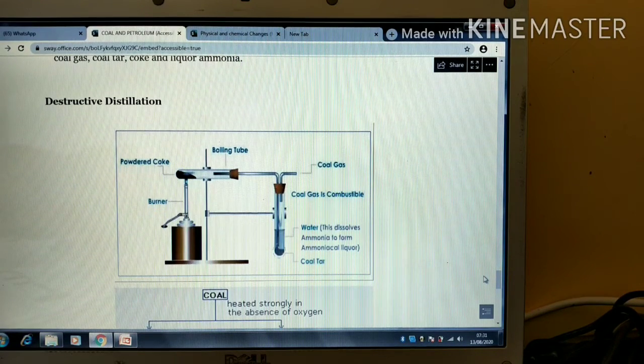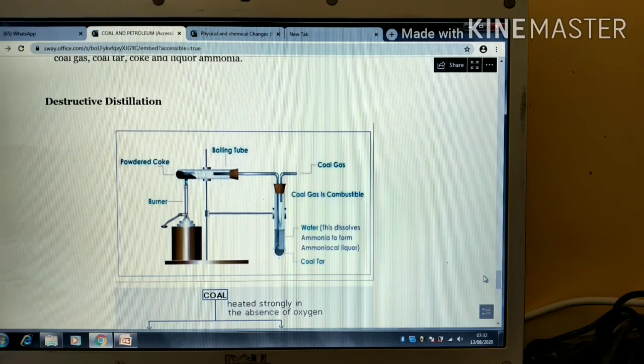What are the uses of coke? Coke is used as a domestic fuel. Coke is used as a reducing agent in metallurgical processes. Coke is used for producing carbides such as calcium carbide, silicon carbide, aluminum carbide, and coke is also used for producing fuel gases such as water gas, which is a combination of carbon monoxide and hydrogen, and producer gas, which is a combination of carbon monoxide and nitrogen.